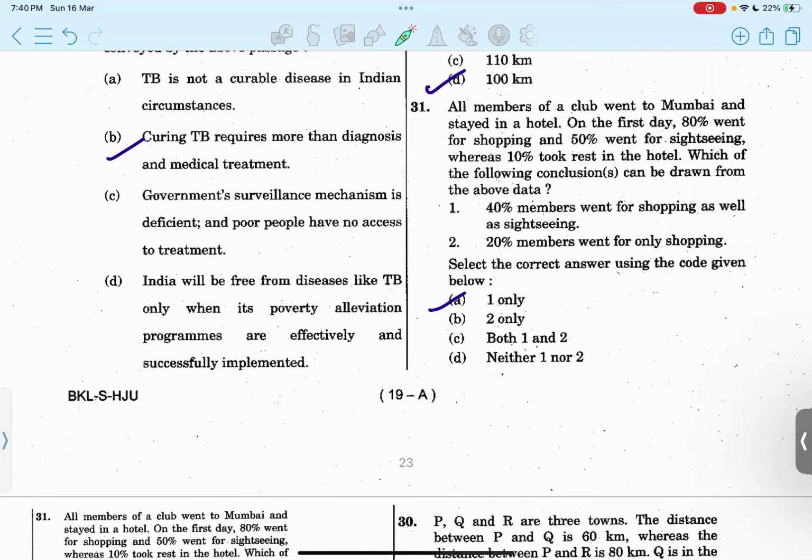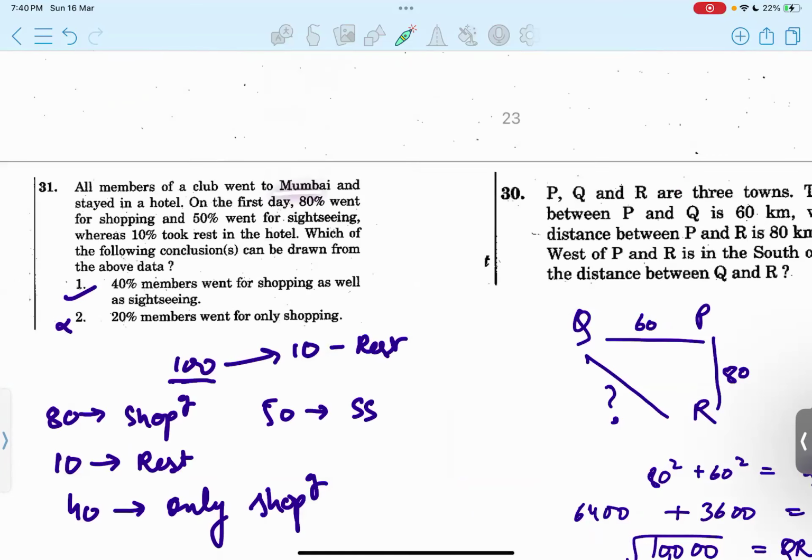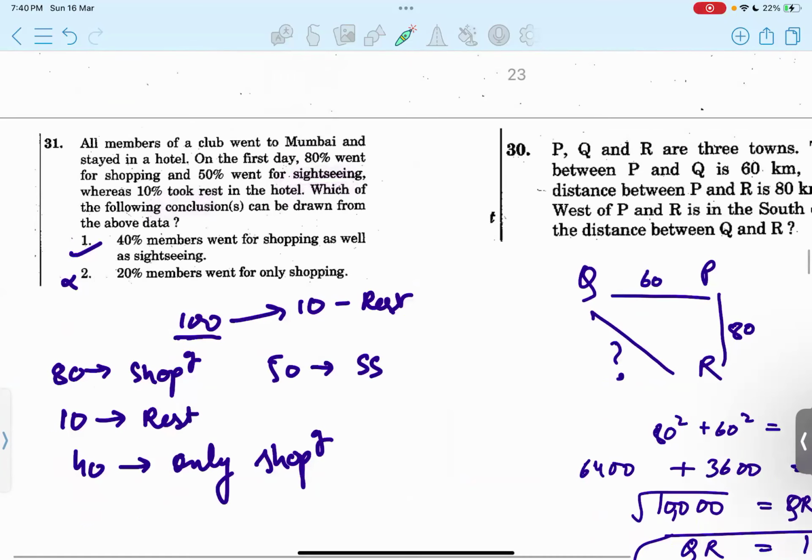So in 31st, we are given that all members of a club went to Mumbai, stayed in a hotel, and on the first day, 80% went for shopping, 50% went for sightseeing, 10% took rest in the hotel. Since it is given in percentage, we can assume any number. Let's say it is 100, the total 100 members of a club. So 10 are taking rest, 80 of them went for shopping, and 50 went for sightseeing.